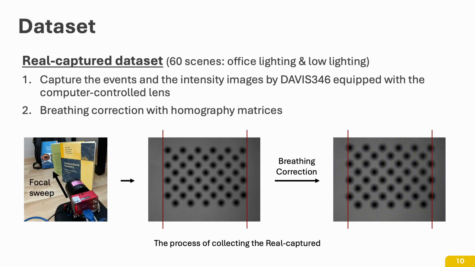The real capture dataset was constructed using a DAVIS 346 camera equipped with a computer-controlled lens to capture event data and intensity images. To correct for the lens breathing phenomenon, which caused field of view changes during focus sweeps, homography matrices were applied. Using this process, we created data for 60 scenes, covering both office light and low light conditions.